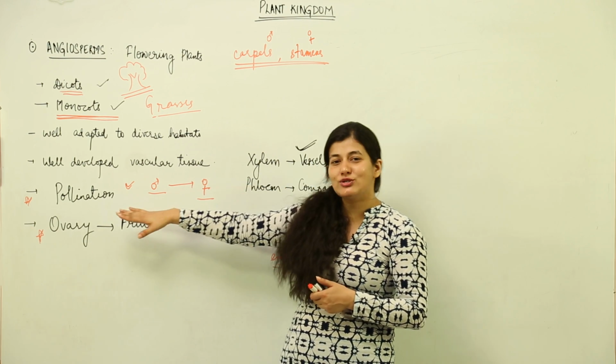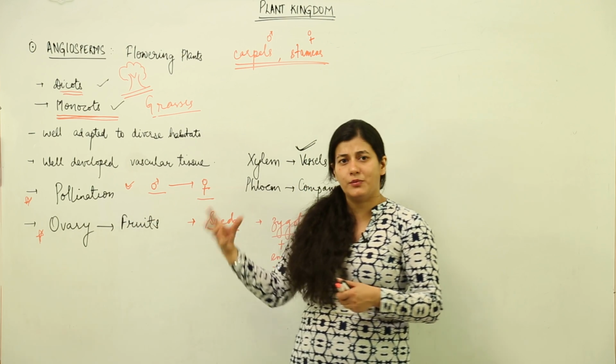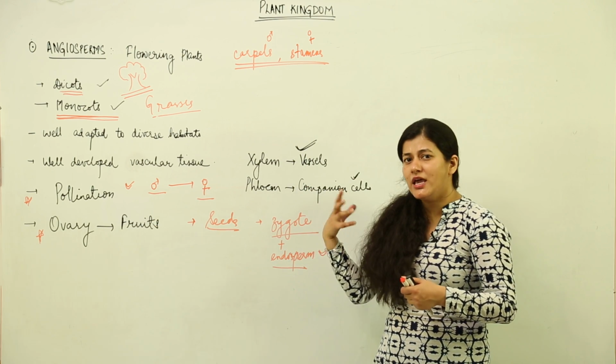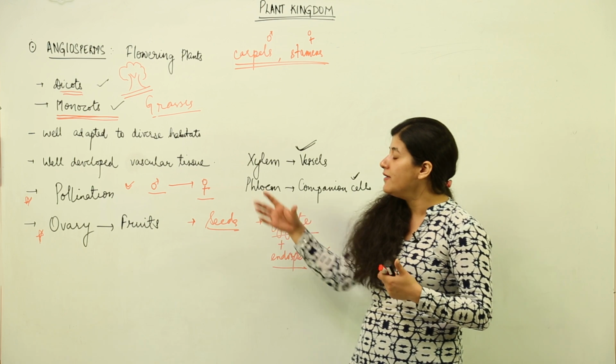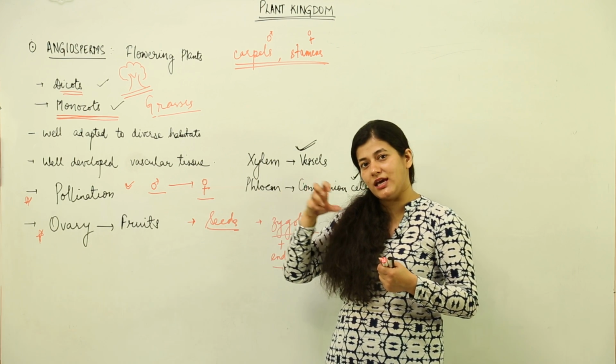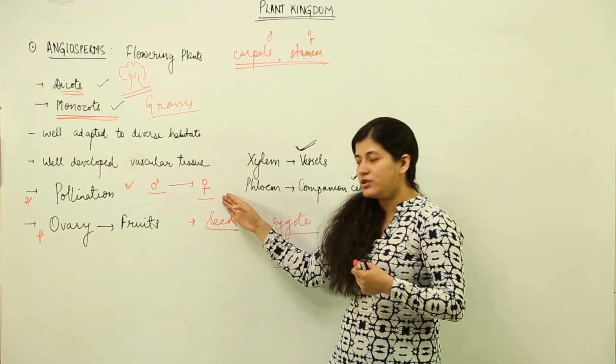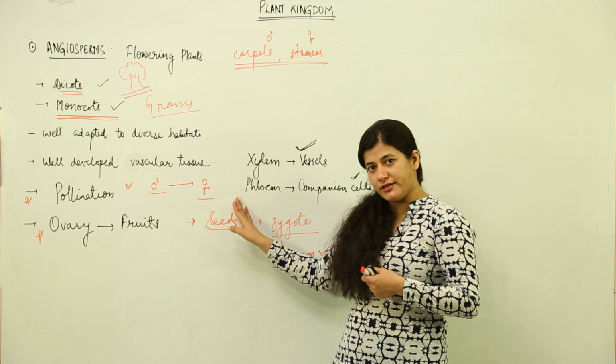Then this is the result of pollination which has taken place by some agency. It could be wind, it could be water, it could be insects, animals, it could be anything which brings about fertilization. That means the male gamete is taken from the male flower and it is passed to the female gamete in order to bring about fertilization.